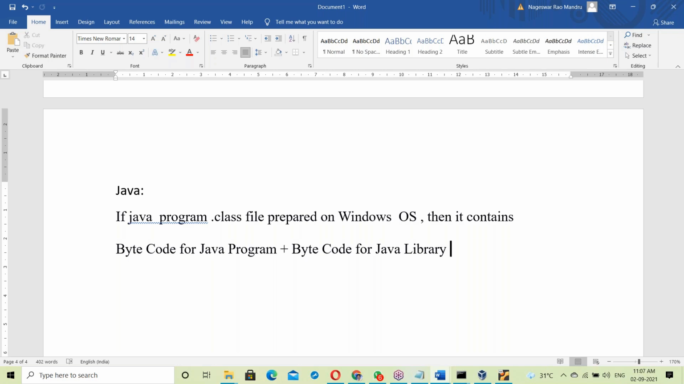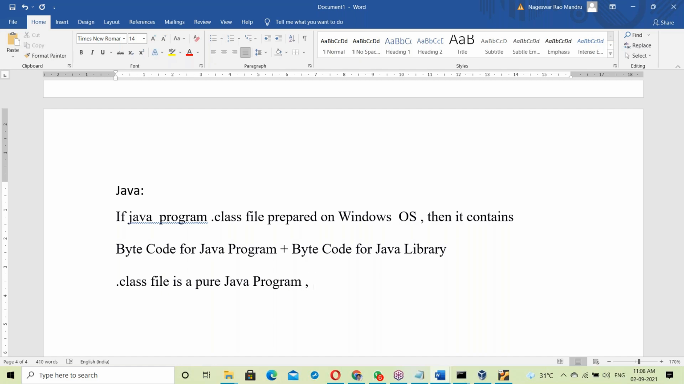The dot class file contains byte code for the Java program and byte code for the Java library. The Java library is also developed in Java. So the dot class file contains byte code for the Java program and the Java library. The dot class file is a pure Java program.